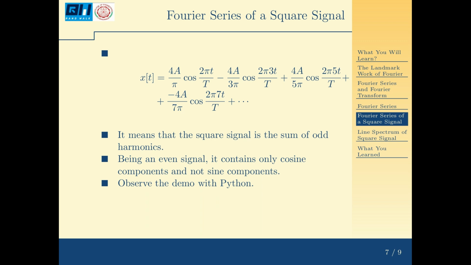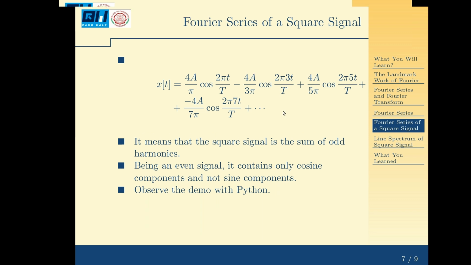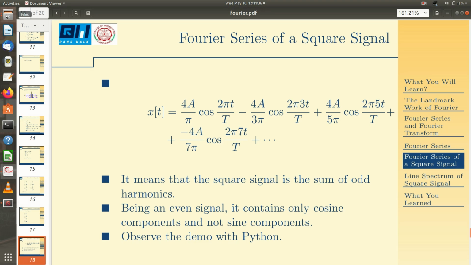So you can observe the demo with pi. Then I will show how I can realize this with pi, and what will happen if I add more harmonics into that. We will see what the objection by Lagrange was initially and how it affects signal theory. So we will go back to that code.